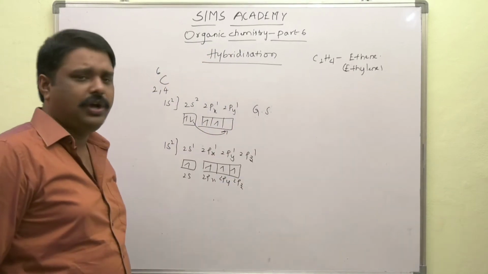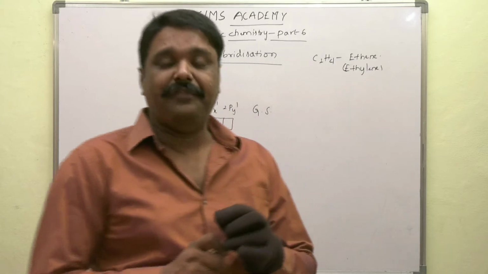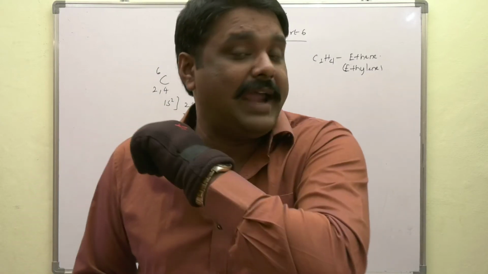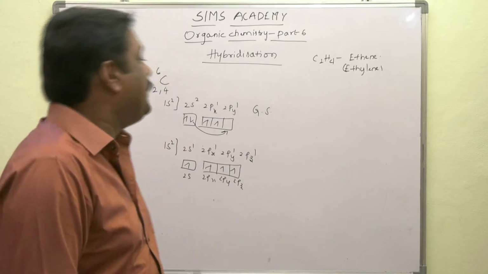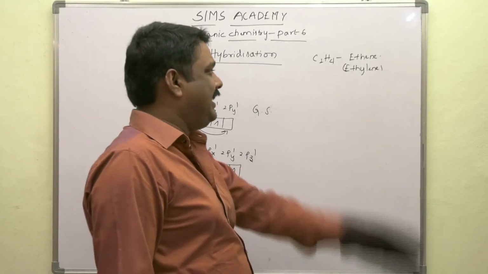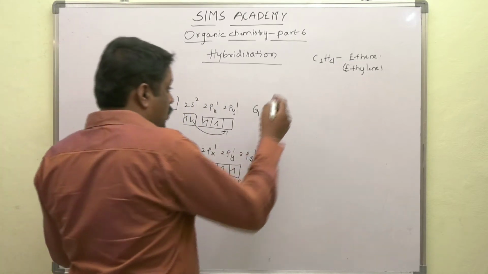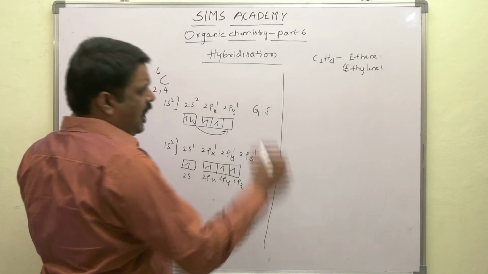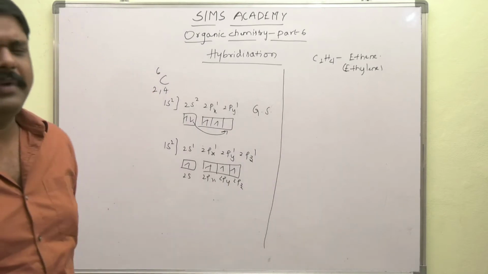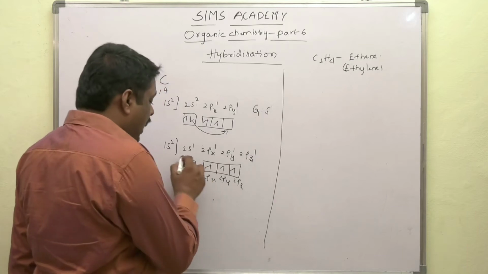In the formation of the ethylene molecule, we have 2 carbon atoms and 4 hydrogen atoms. Linus Pauling explained the formation of the ethylene molecule using the concept of hybridization. How? Each carbon atom undergoes sp2 hybridization.